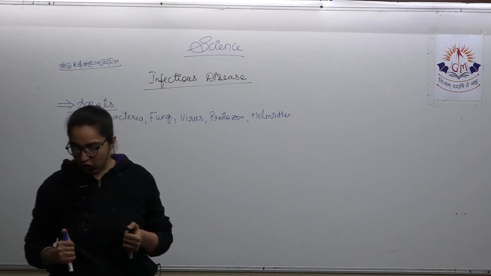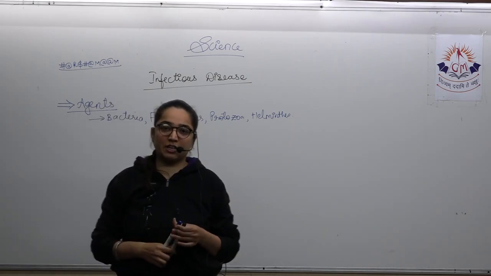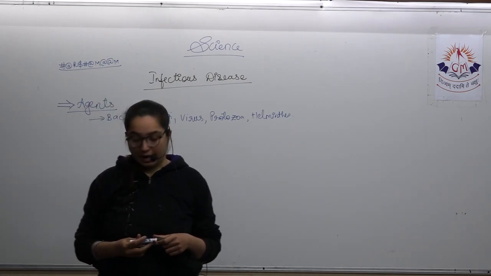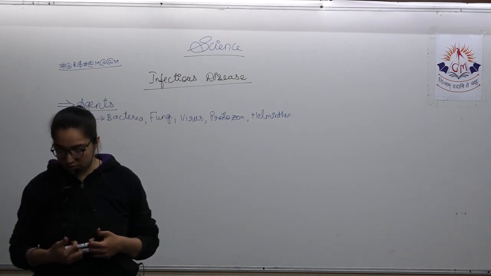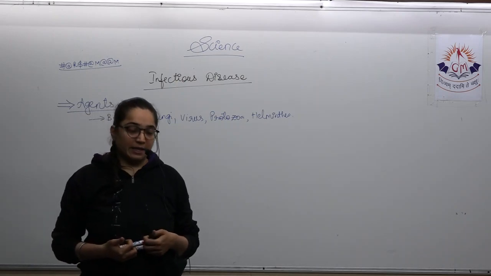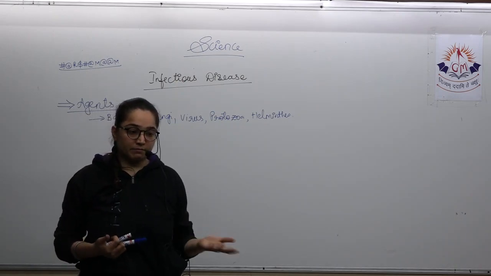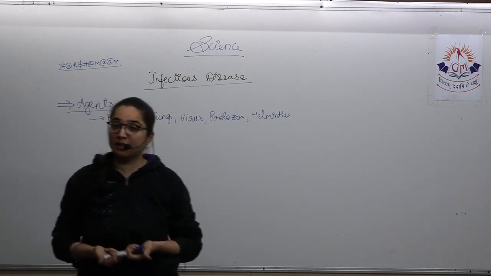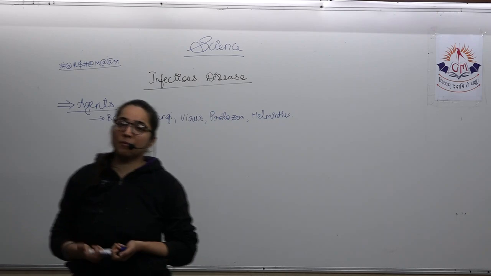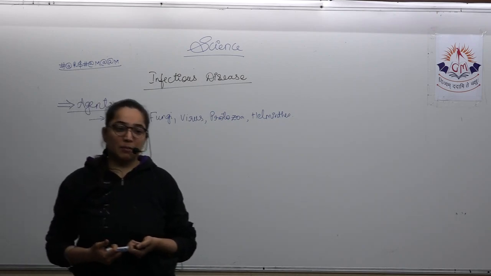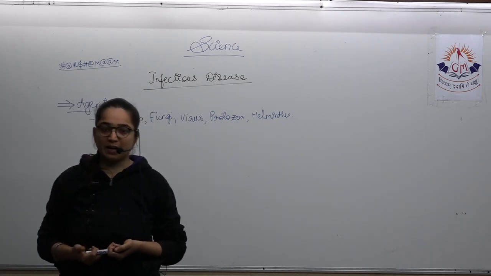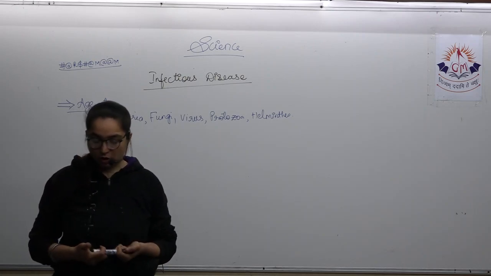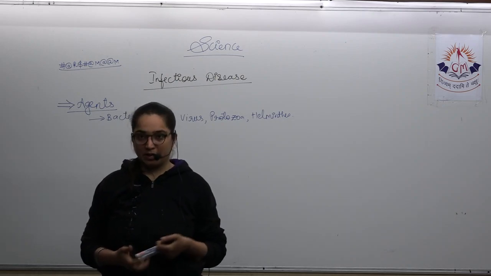First of all, bacteria. If you talk about bacteria, then in your class 8 you have studied that they are unicellular, they are prokaryotic, and they are microscopic organisms. Some of the very well-known bacteria that you have studied in your lower standards, and their uses as well as how they are creating the problem. Right now we are talking about the disease, so we'll talk about some of the diseases that are caused by bacteria. Example is tuberculosis that is caused by bacteria, typhoid, cholera, all these are caused by bacteria.